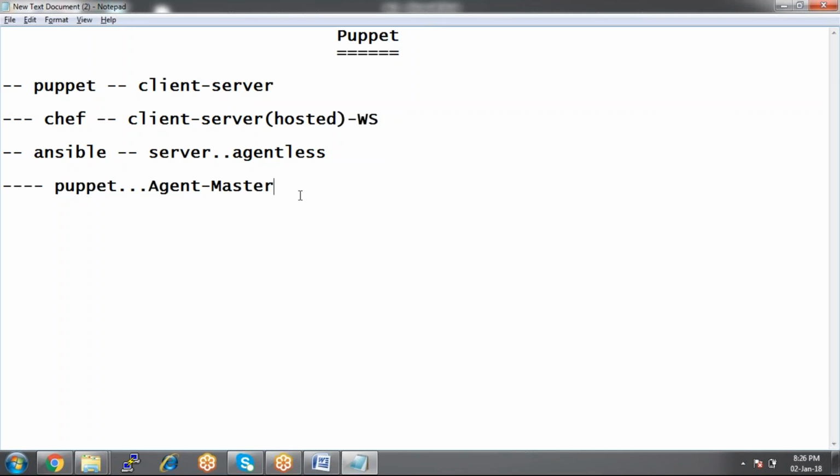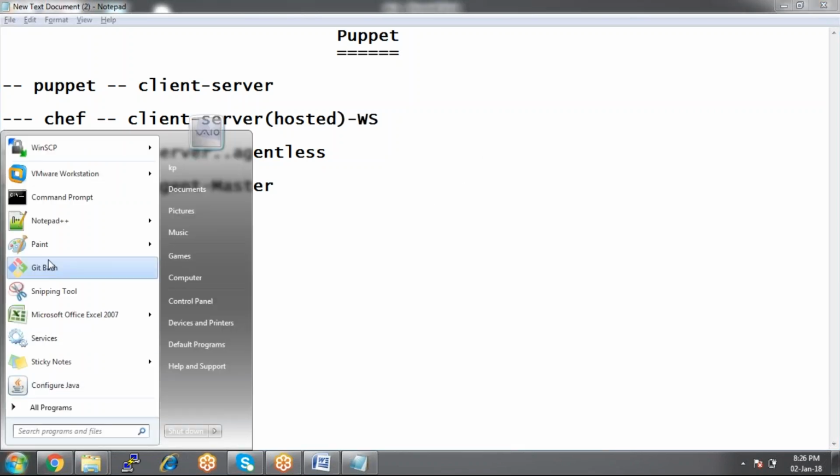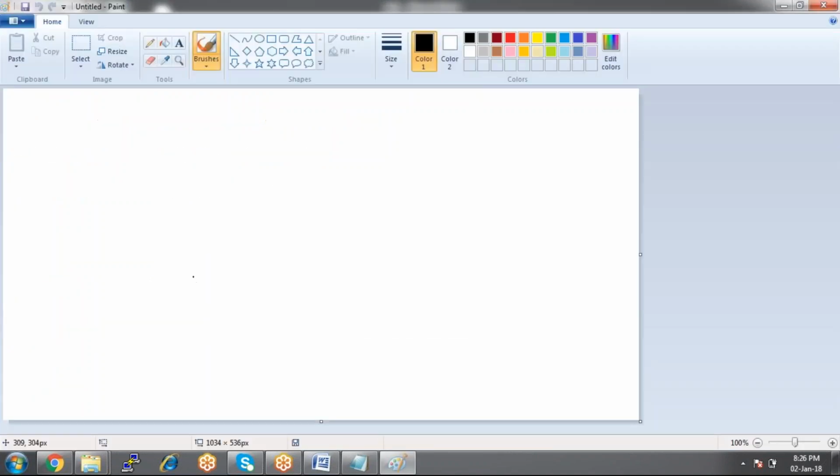Let me open Paint. It is a somewhat complex architecture that it follows. Here this is the master, and here we have the agent machines, node machines.